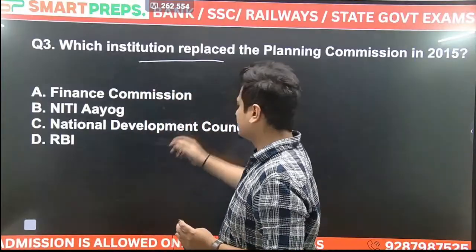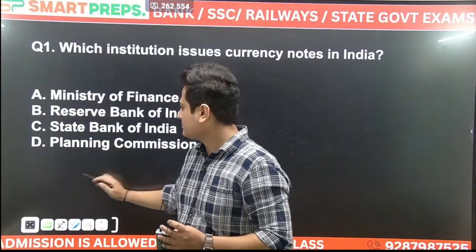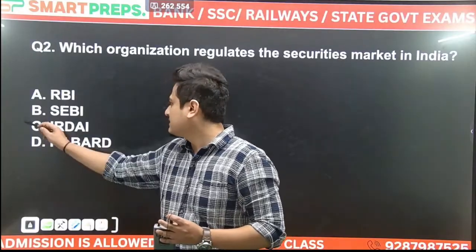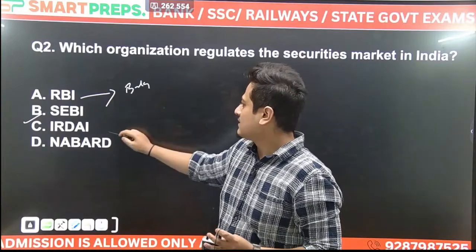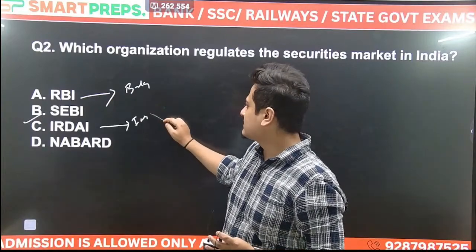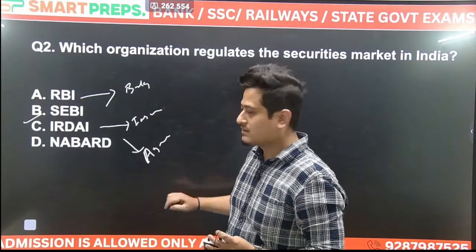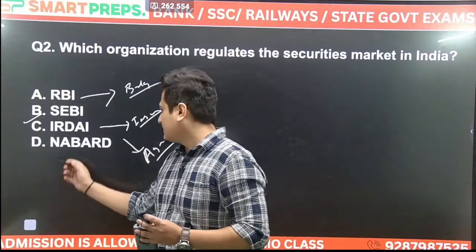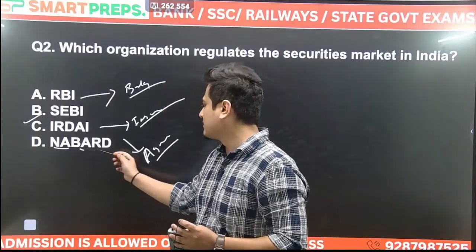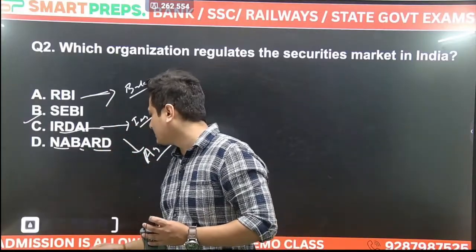Which institution? Okay, did I mention the right answer here? It is the SEBI. Okay, the correct answer is SEBI. RBI regulates banks. IRDA regulates the insurance companies. NABARD regulates the agricultural institutions. ये बैंक्स के लिए, ये इंश्योरेंस कंपनीज के लिए, एग्रीकल्चर इंस्टीट्यूशंस के लिए. National Bank for Agriculture and Rural Development, NABARD. RBI, Reserve Bank of India, IRDA, this is for the insurance companies.